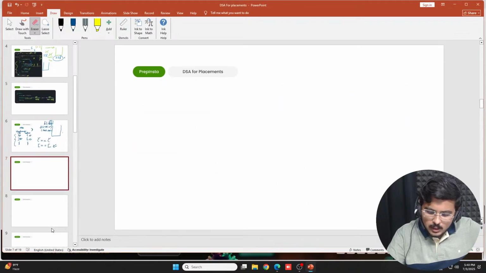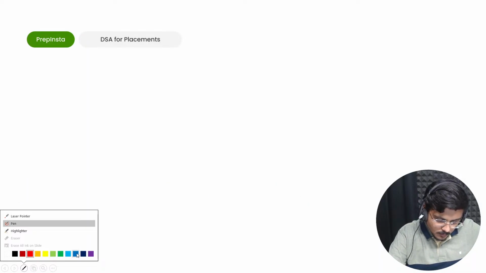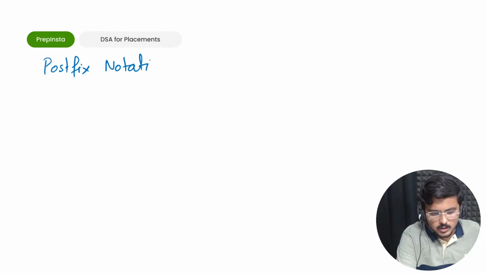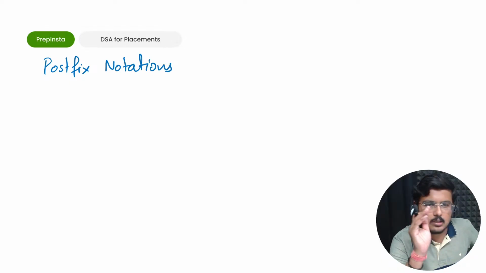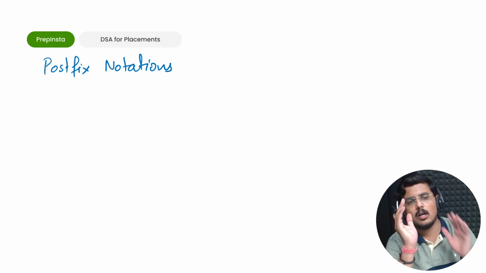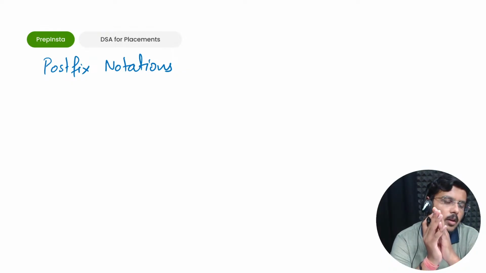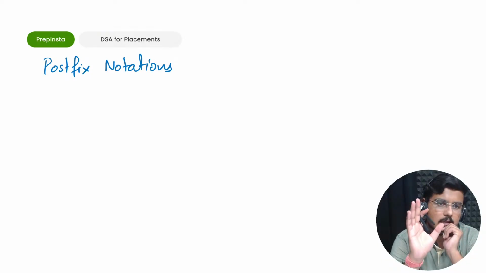So is everybody knowing the postfix notation? Tell me first. So to tell you all, there are three types of notations. Postfix notations are those notations in which the operands and the operator are in a manner where the traversal becomes left, right, and in the end you traverse the root. So basically the operators are written in the last in postfix notations.